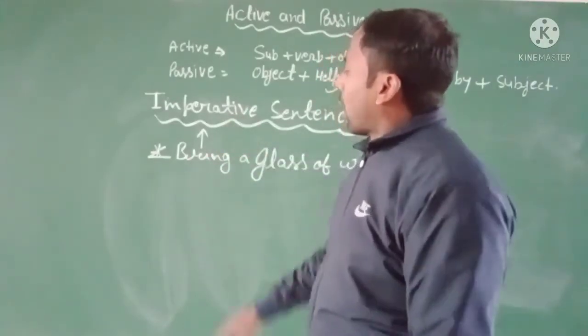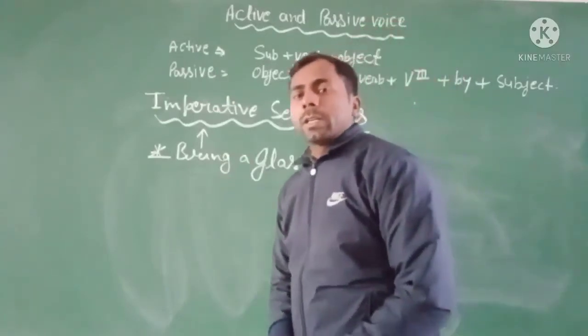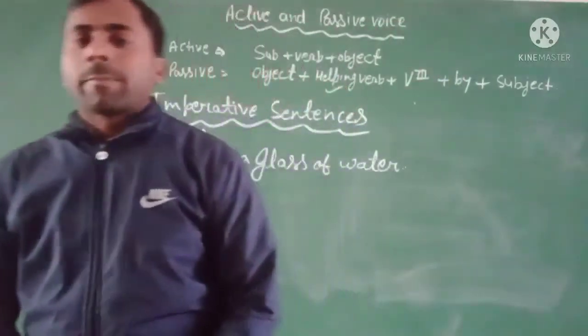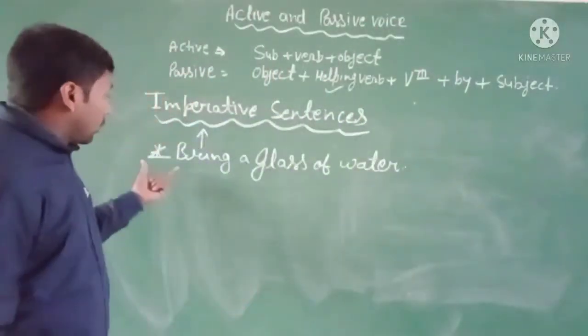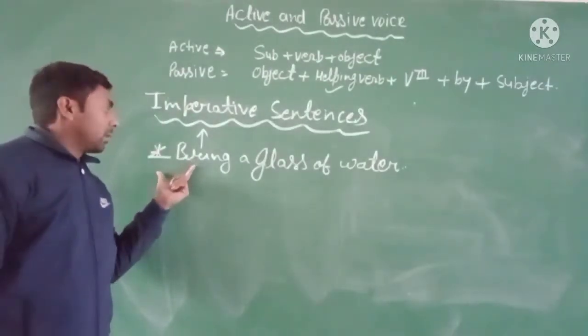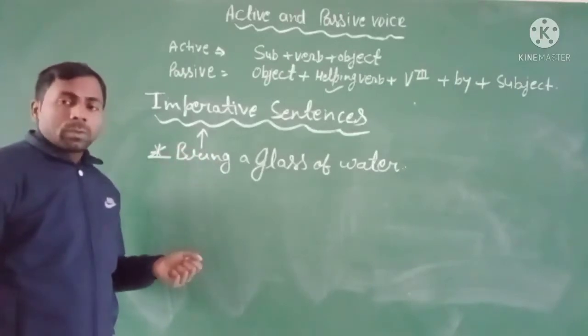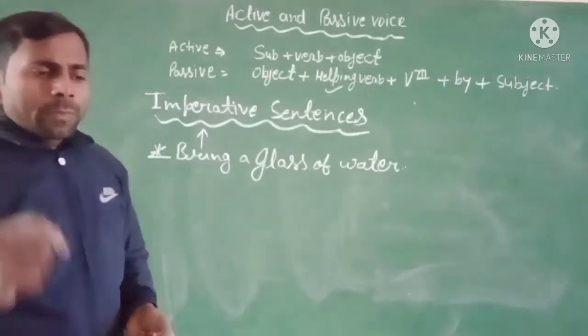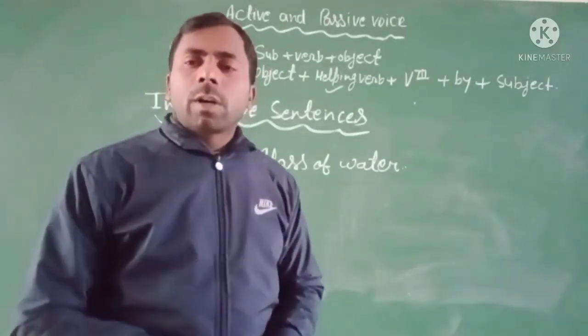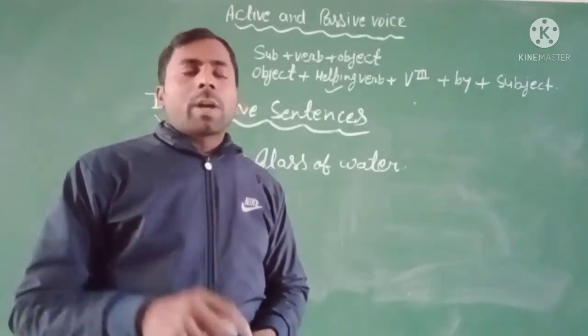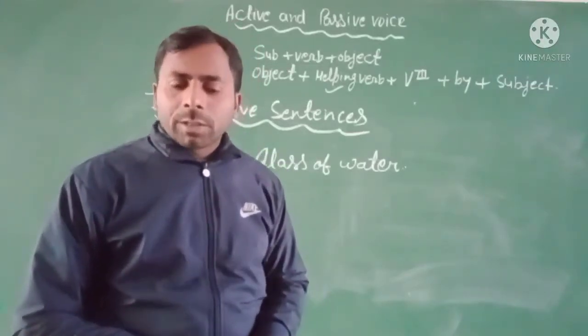But here is the matter, how can we change this imperative sentence into the passive voice? Here there is no subject. This sentence starts with the main verb. So when you change this sentence into the passive voice, you can use an important rule.